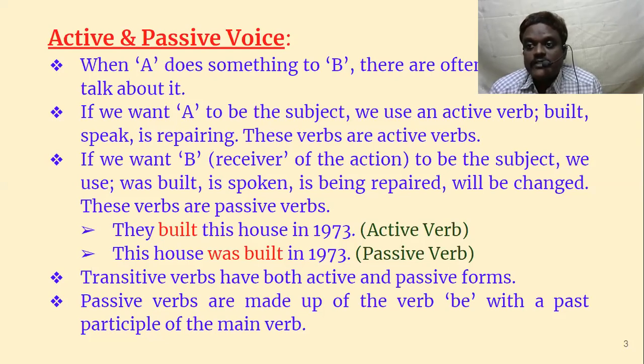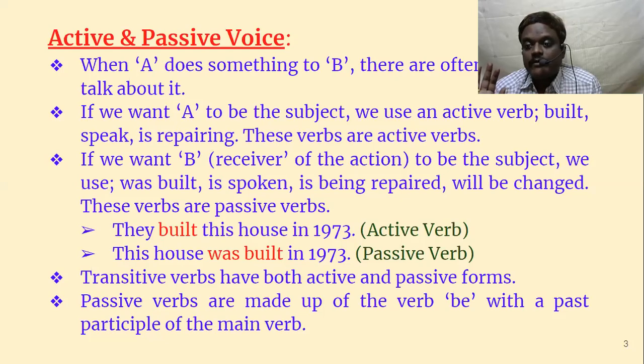Transitive verb means a verb which takes an object. So whatever verb requires an object is called a transitive verb. Whatever verb doesn't require an object is called an intransitive verb. So transitive verbs alone have this active form and passive form. Intransitive verbs do not have active form and passive form.